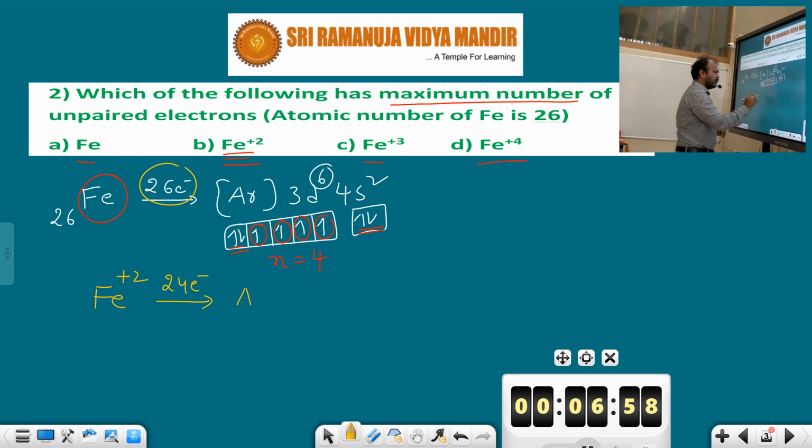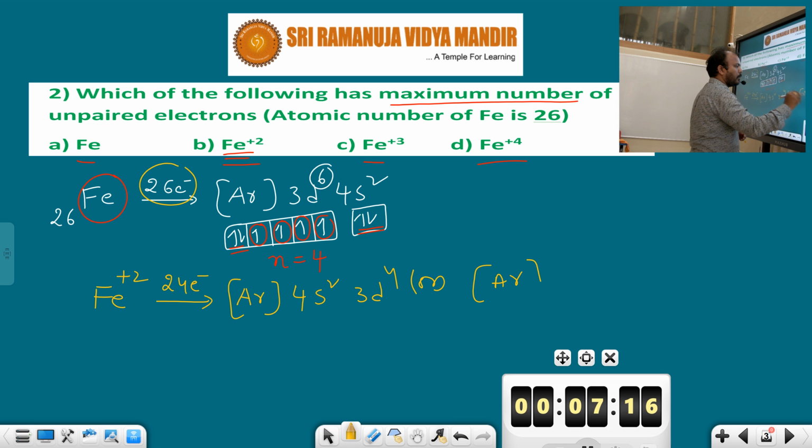24 electrons. In this one, argon's 18 electrons are over. Argon 4s2 3d4, or you can write argon 3d4 4s2, both are correct. This is the proper manner, because after the third orbit we can arrange the fourth orbit. The fourth orbit is the valence shell here.